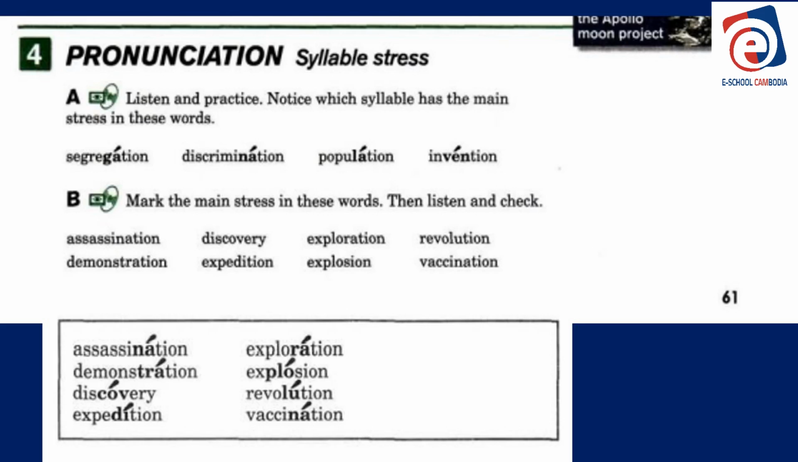Vaccination. Vaccinate is the verb. Vaccination is the noun. It's when you take medicine through a needle. They jab you, usually in your arm, with antibiotics or some sort of a vaccine. So vaccine is the medicine. Vaccinate is the verb. Vaccination is the noun.